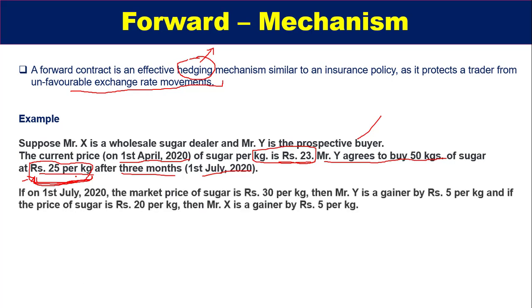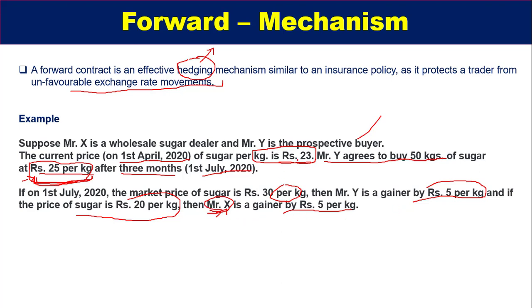Now, if on 1st July 2020 the market price of sugar is rupees 30 per kg, then Mr. Y, who is the purchaser, the buyer, is the gainer by rupees 5 per kg. And if the price of sugar is rupees 20 per kg, then Mr. X is the gainer by rupees 5 per kg, who is basically the purchaser. Sorry, he is the seller. Mr. X is the seller.